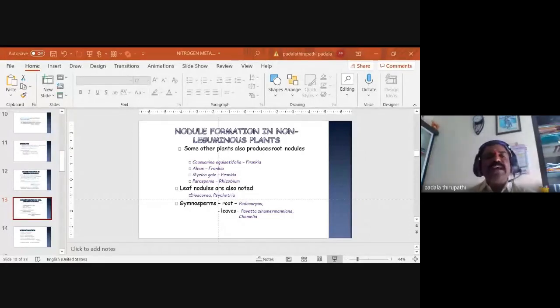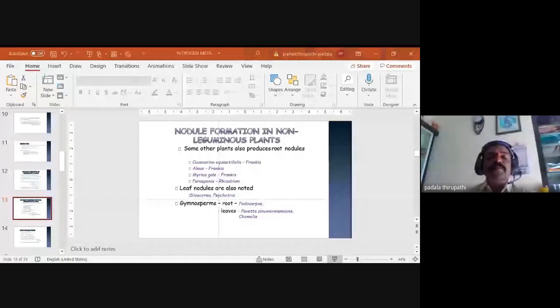Frankia can associate with Casuarina equisetifolia, and Frankia also produces root nodules in Alnus plants, and in Myrica gale. And Rhizobium species produce nodules in some other plants like Parasponia.